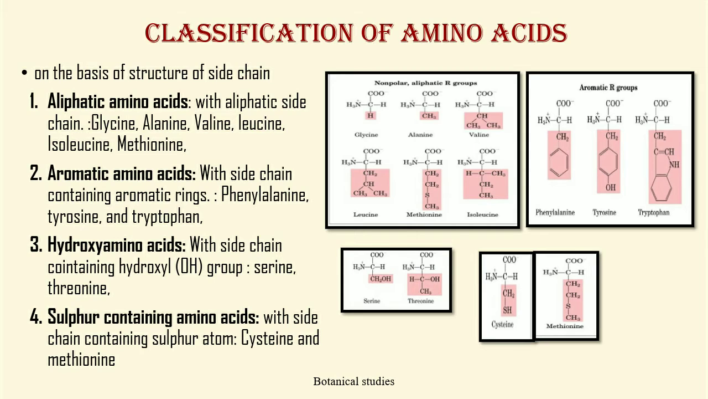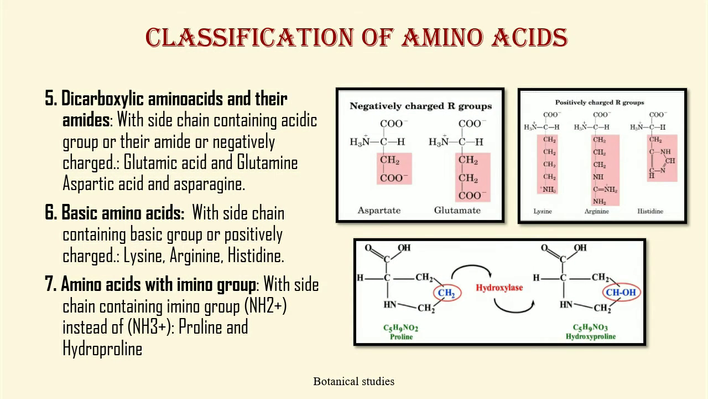Hydroxy amino acids with side chain containing hydroxyl group, for example, serine and threonine. Sulfur containing amino acids with side chain containing sulfur atom, for example, cysteine and methionine. Dicarboxylic amino acids and their amides with side chain containing acidic group or their amides, or negatively charged. For example, glutamic acid and glutamine, aspartic acid and asparagine.